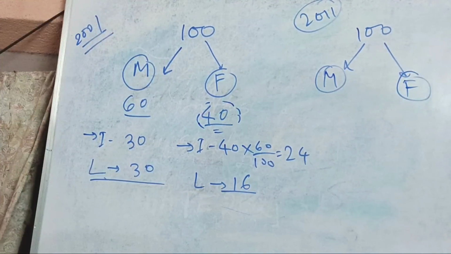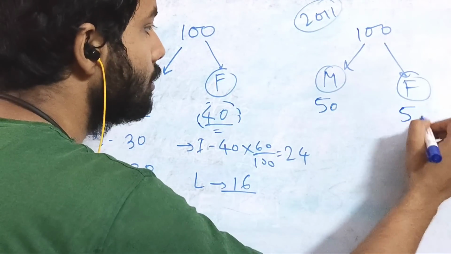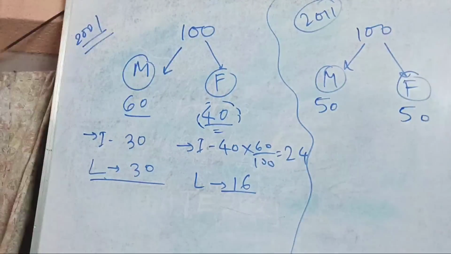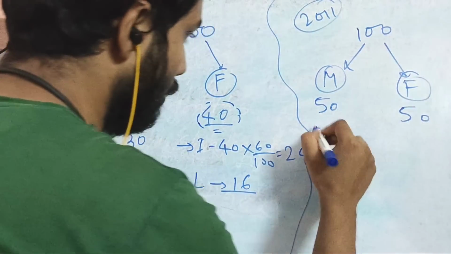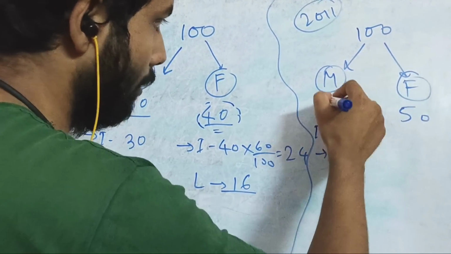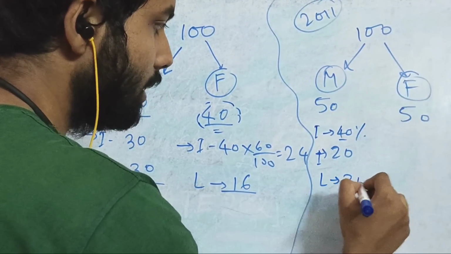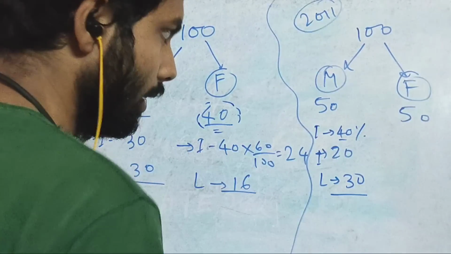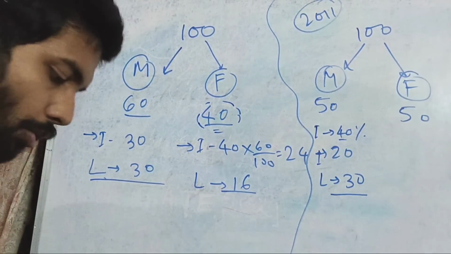Here the scenario changed. The percentages have become equal, 50 and 50. So here you can see that out of these 50, illiterate is 40% of the males. That means 40% of 50, that is 20 people, are illiterate, and literate is definitely 50 minus 20, that is 30.